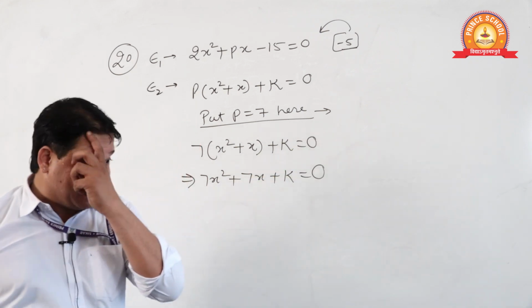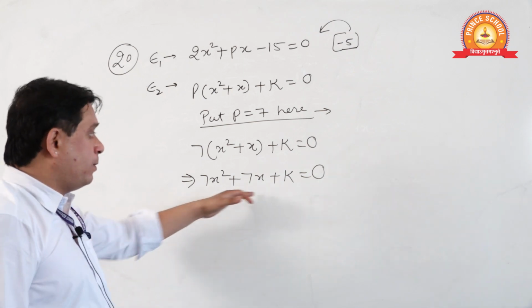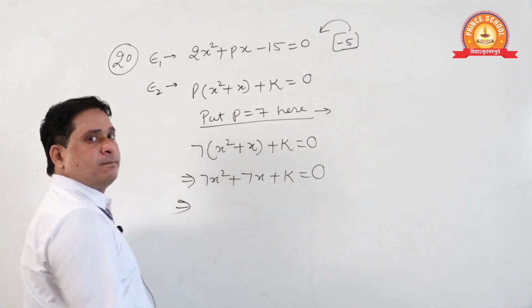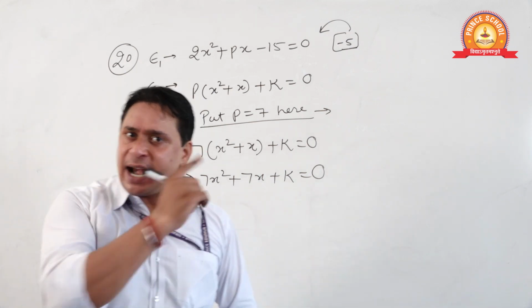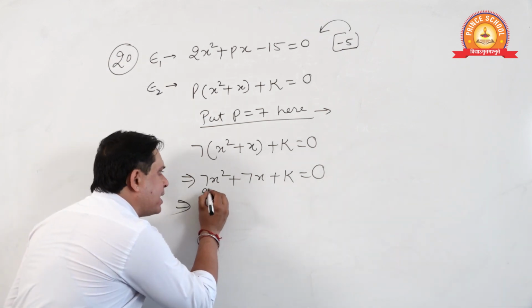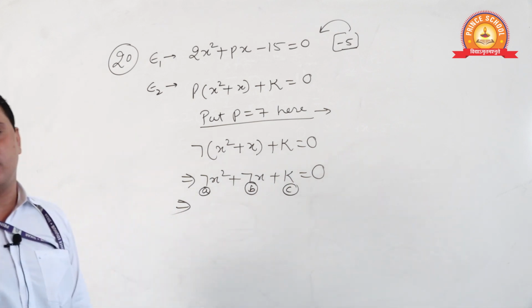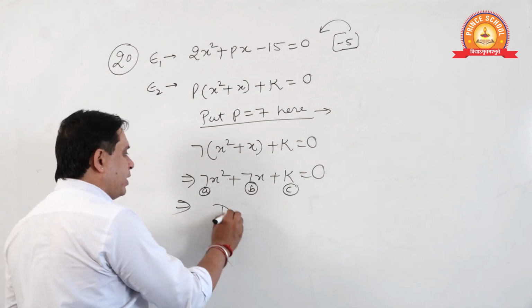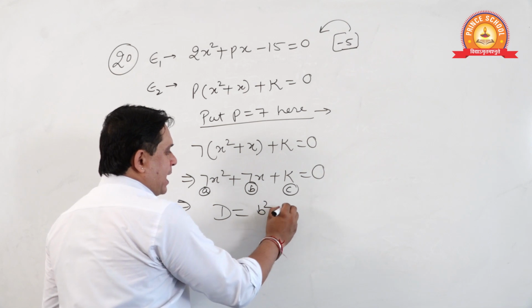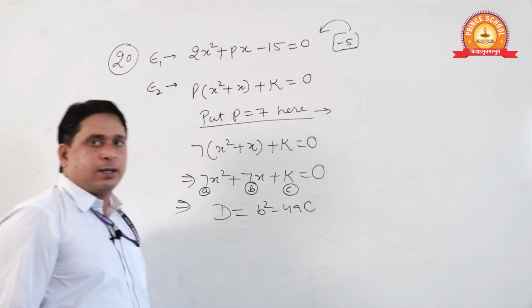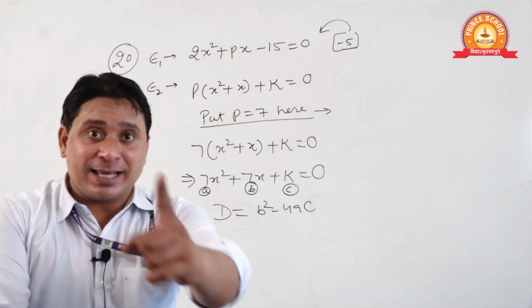Okay, students, yes or no? It is done now. Compare it with the standard equation ax square plus bx plus c; you have a, b, c. What is the value of D? B square minus 4ac. Yes or no? And what is given here?